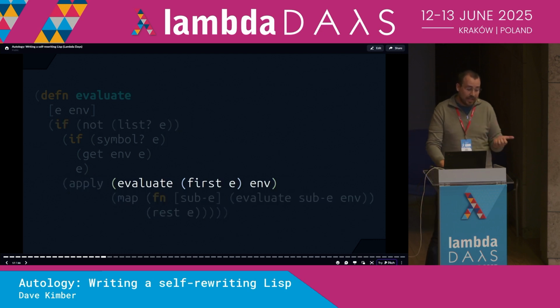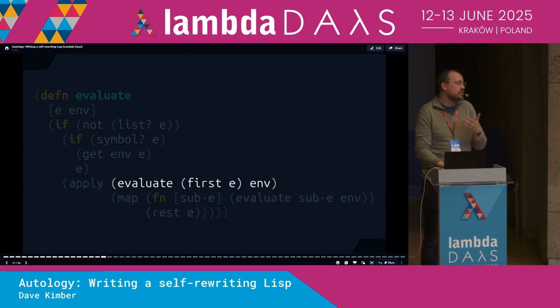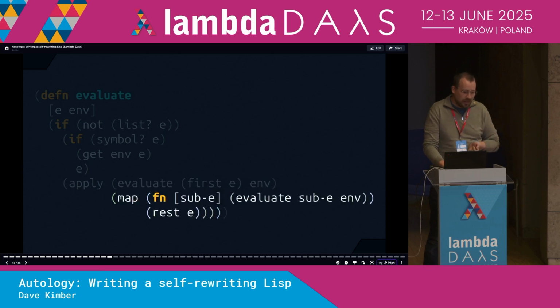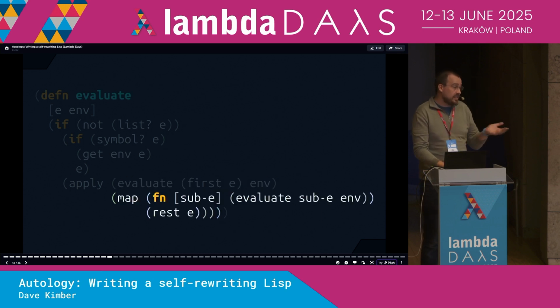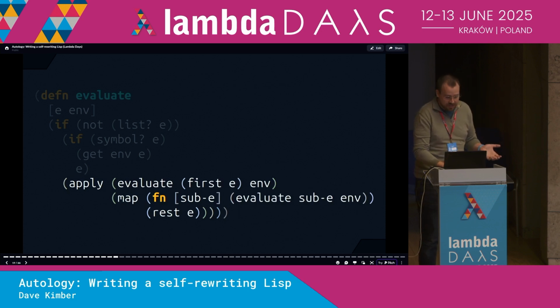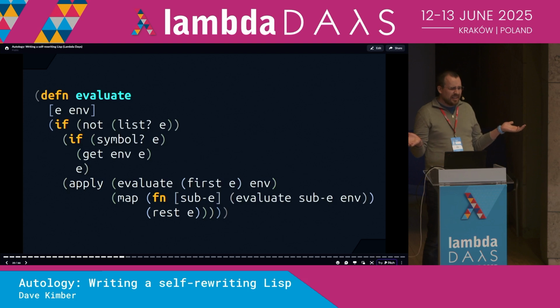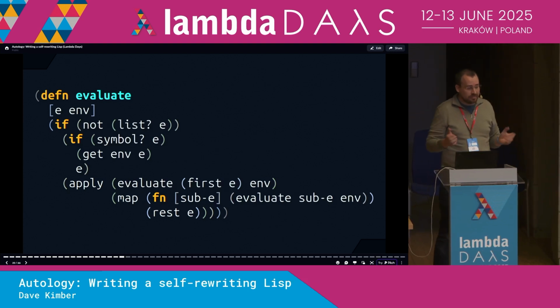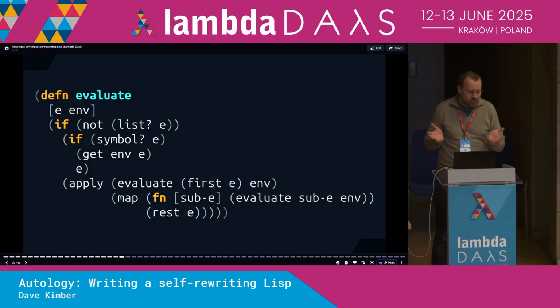If we are dealing with a list of expressions, we're going to do three things. First is evaluate the first element in the list, and we're going to assume that this returns a function. Then we're going to evaluate the rest of the elements in the list. And step 3 is to apply the function returned by the first element to the values returned by the rest. And that's it. You know now how to write your own Lisp. It's a whole language. Not a very powerful one, sure, but it's only 9 lines of code.